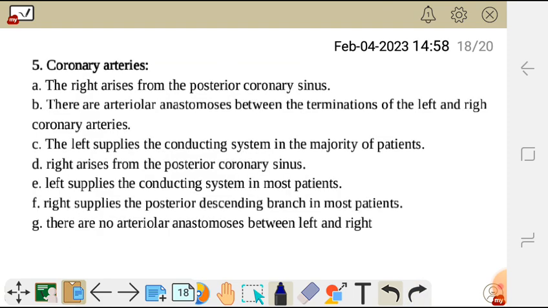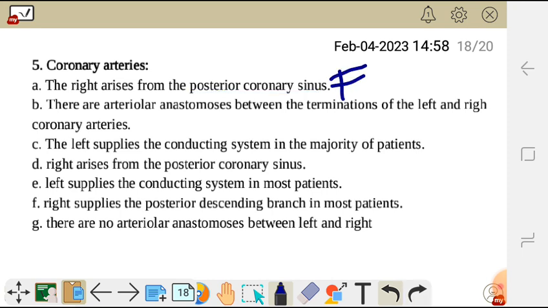So we move on to question 5. Question 5 reads, coronary arteries. A, the right arises from the posterior coronary sinus. We have already seen in the previous question, it arises from the right, not the posterior. So that statement is false.